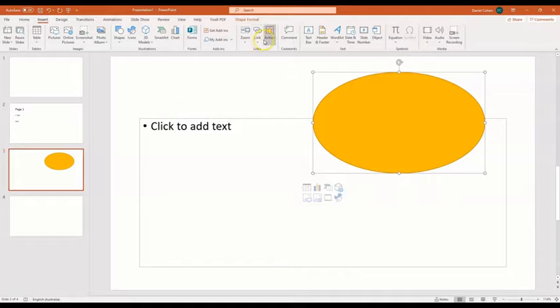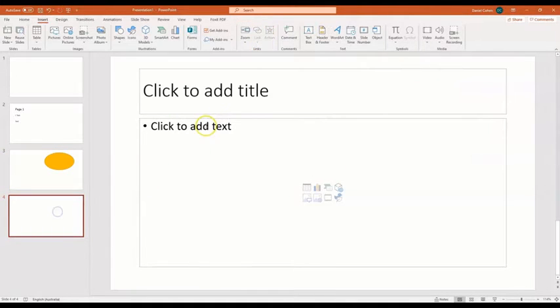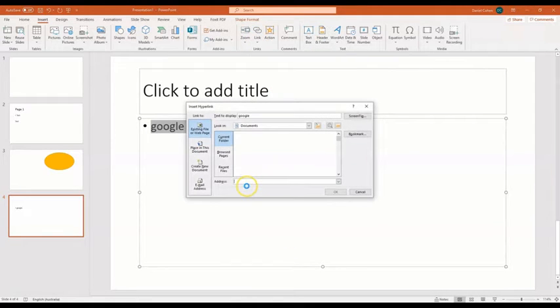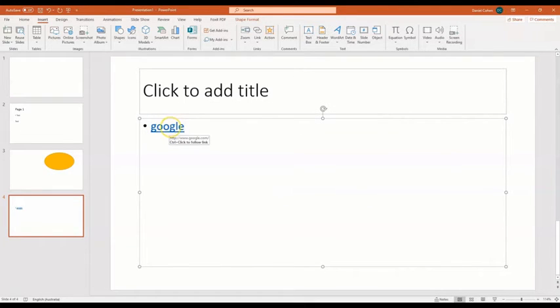If I come back to insert, one of the important things here is this link. So I may decide that I want to link to something. So I can come here, go link down here to insert link, and then there we go. That is now a link that can be clicked to go off to something. So in your instructional video, you ask people to do a task or to go and get a resource, you can provide the link here. So when we watch this as a slideshow, you can see that there is a clickable link.